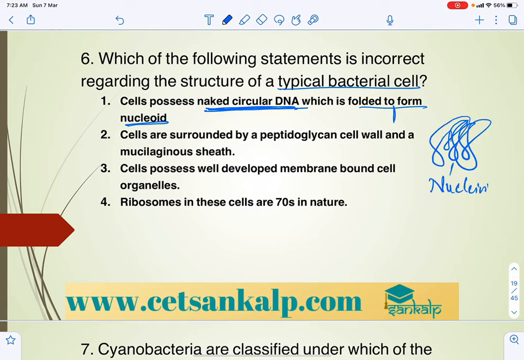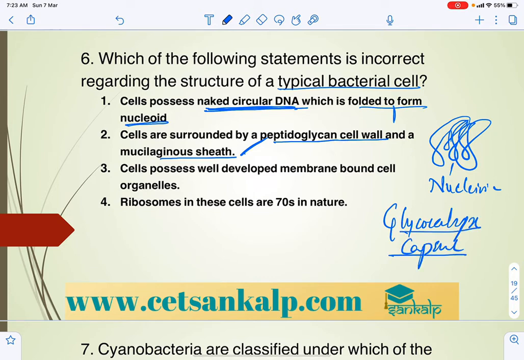That is correct. Cells are surrounded by a peptidoglycan cell wall and mucilaginous sheath. In bacteria that is also correct. That is the glycocalyx, either capsulated or slimy. Capsule is for protection, slimy also protects and helps in attachment.